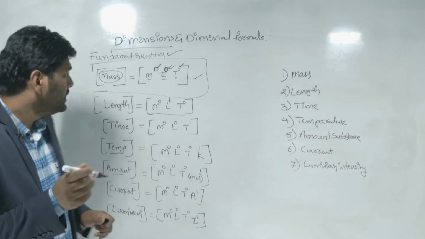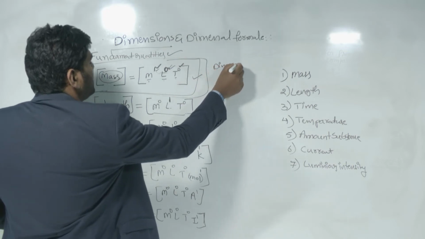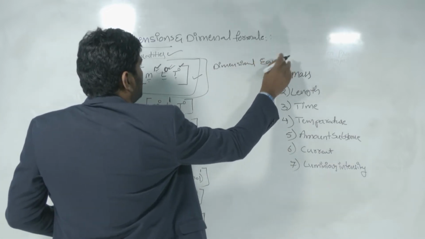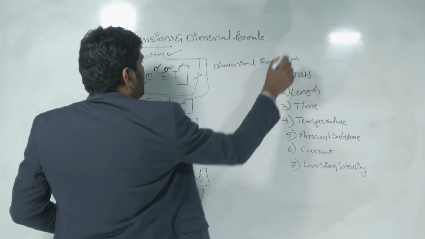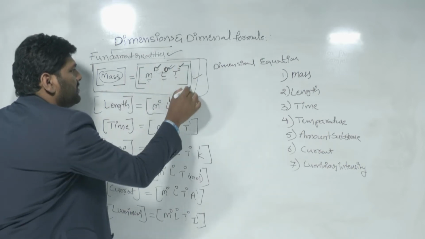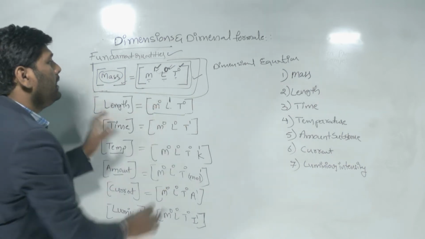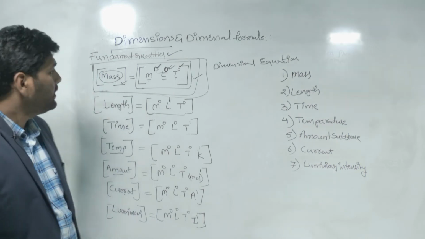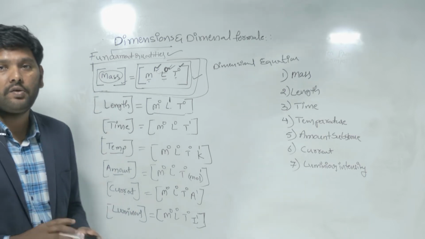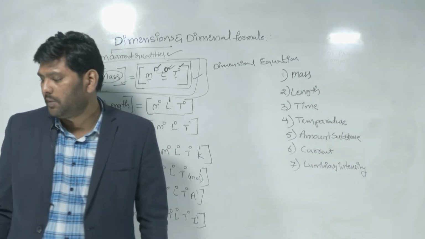And one more thing: this total is called the dimensional equation. The dimension formula is just this, representing the dimension formula of this mass, and totally combined we call it the dimensional equation. And what are these powers? Powers are called the dimensions of that physical quantity. So now let us take some other examples so that you can understand it in a better way.